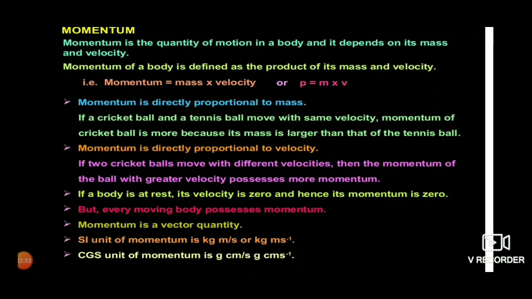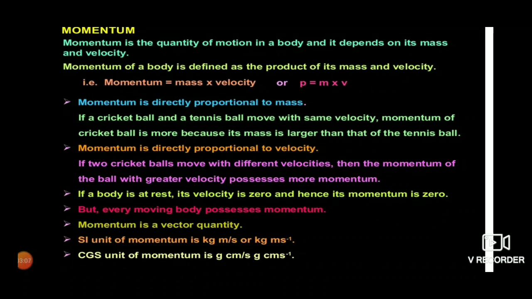And the most important thing that should be kept in mind is that if a body is at rest, its momentum will be zero because its velocity will be zero, and any value if multiplied by 0 will become 0. But every moving body must possess momentum. It can be a smaller value, it can be a higher value, and momentum is a vector quantity.